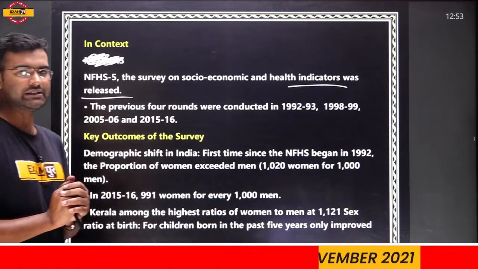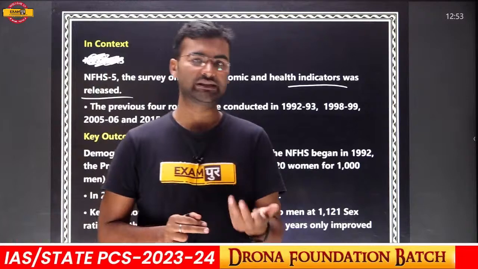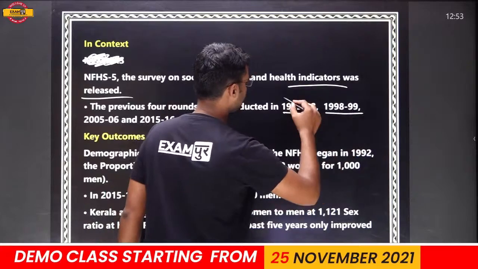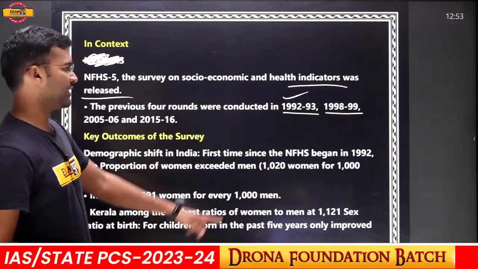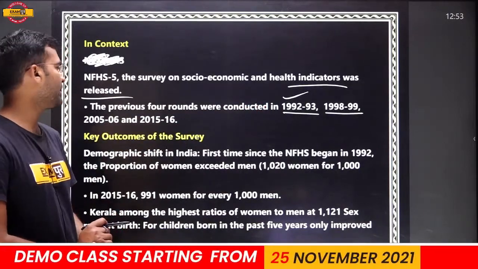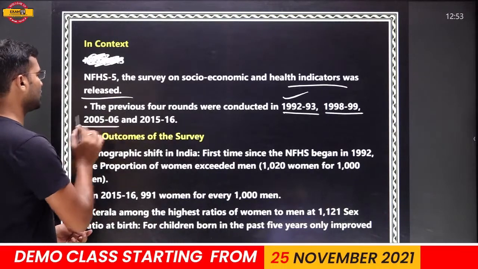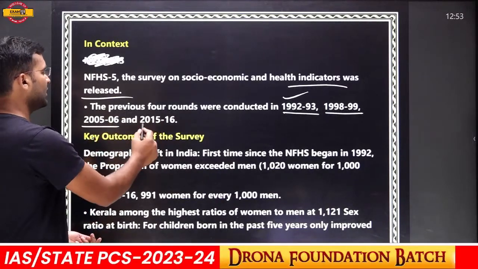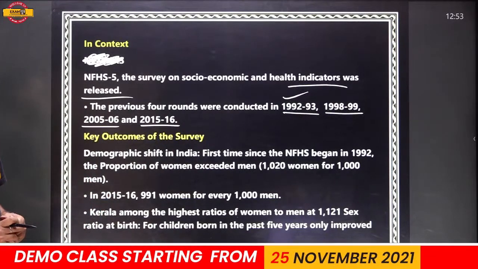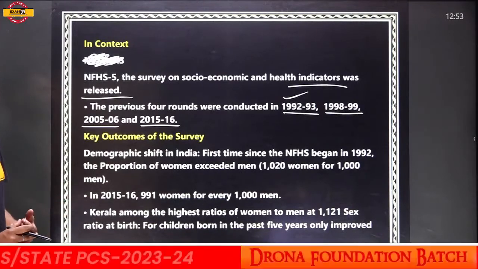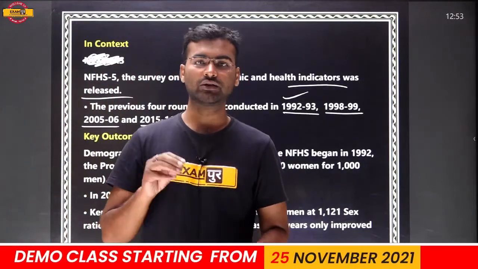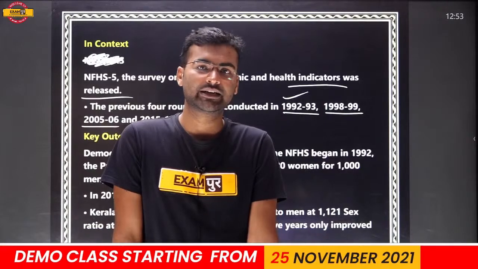That means this health survey is not conducted on a regular basis. It was started in 1992-93. The first time it was conducted in that year, and after 5 years it was conducted in 1998 to 1999, and after that, 2005 to 2006, and after 10 years the next one. So there is no regular interval in this survey, and it is not released on a regular basis. So 4 National Family Health Surveys have been conducted, and now the 5th one was conducted and its data released.